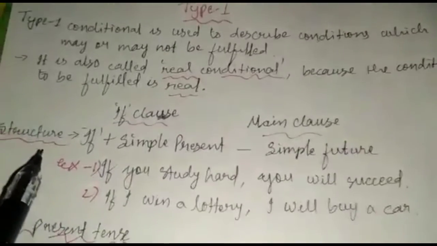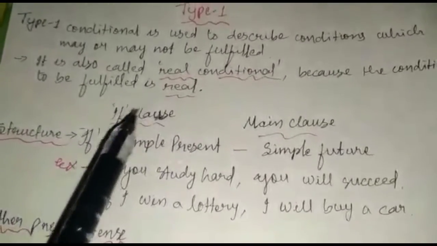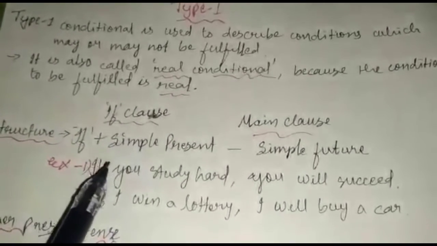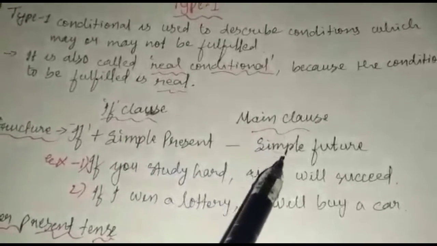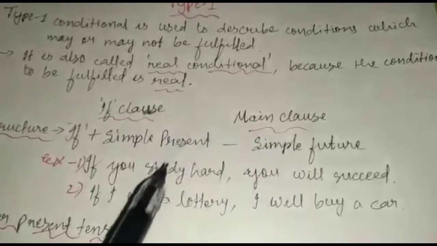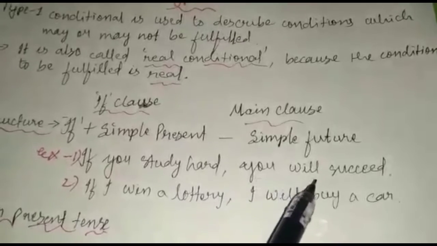Now let us discuss the structure of conditional sentence type 1. In the if clause, it will be if plus simple present, whereas in the main clause, it must be simple future. Example: if you study hard, you will succeed.